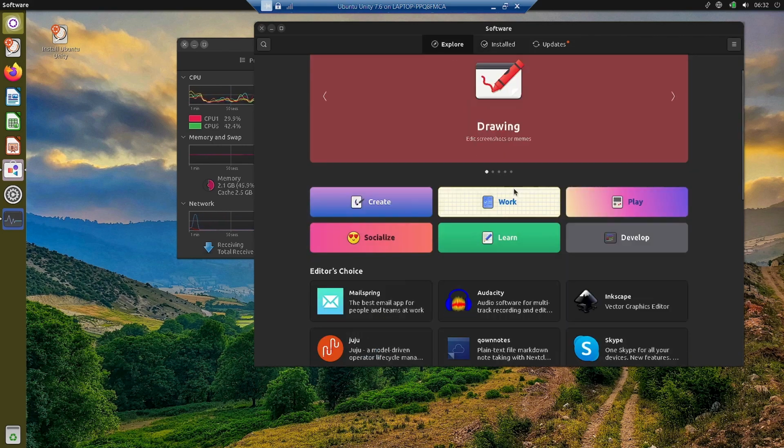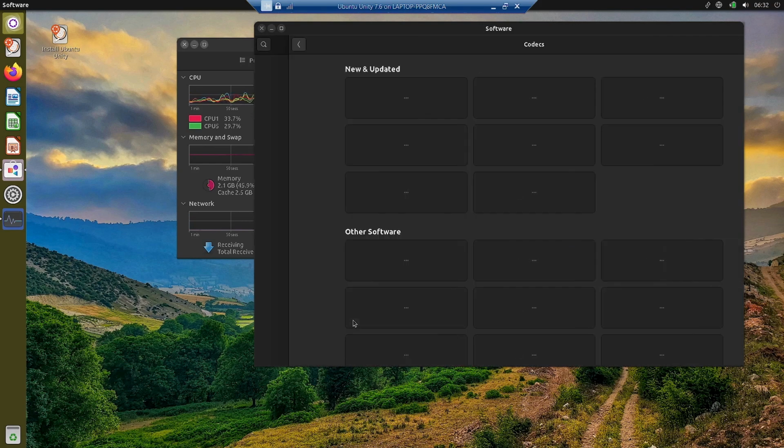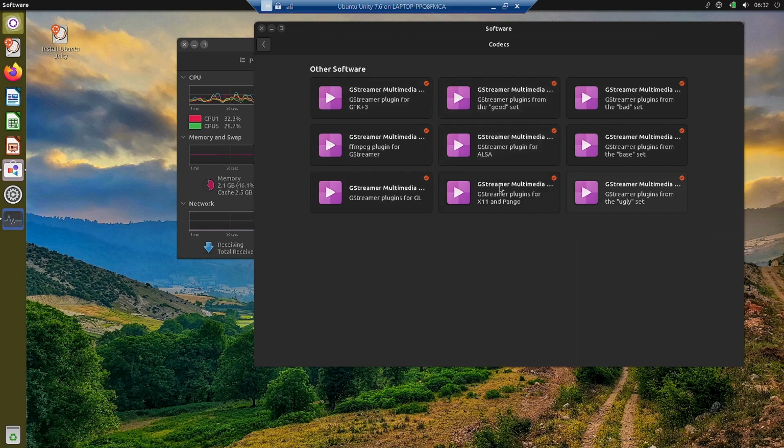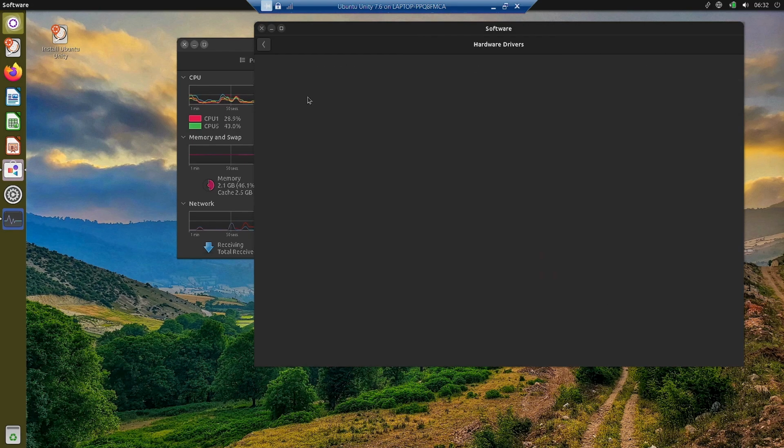And this is the explore section. So this is a typical GNOME store. I will not go into much detail. You can see it here. So all the multimedia codecs are already installed. We have to do nothing. It is a fully loaded desktop. You can see it here. Even the hardware drivers, everything will be loaded.